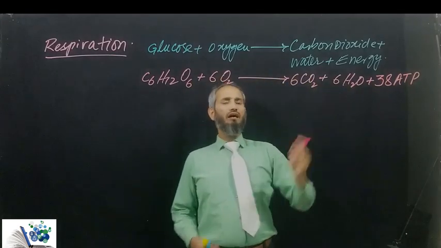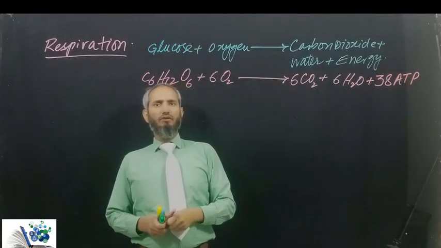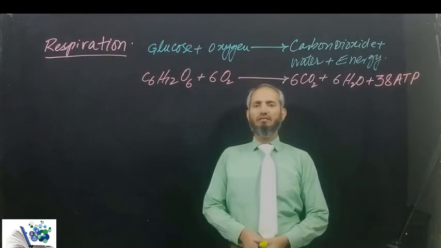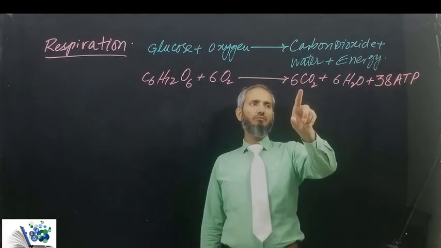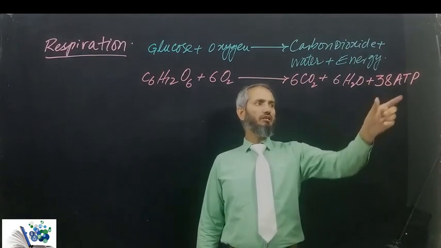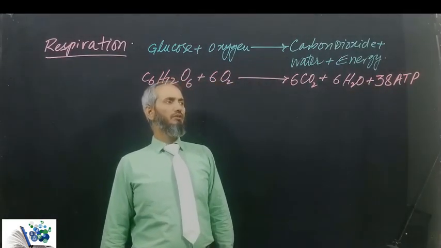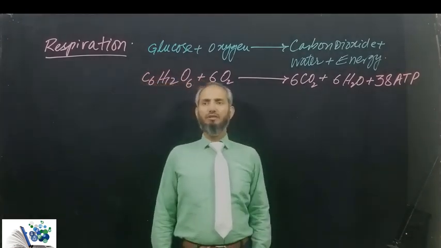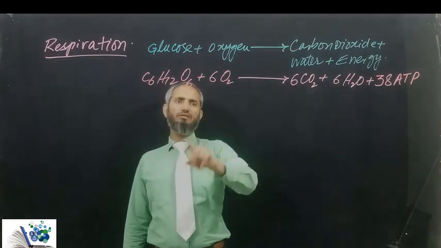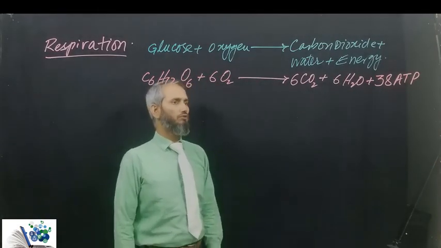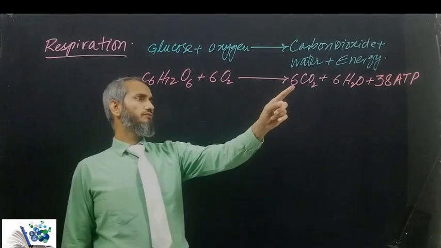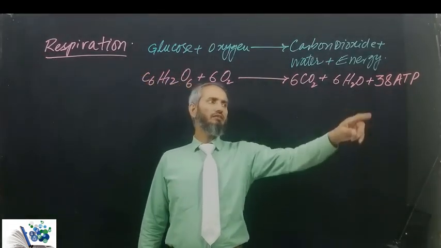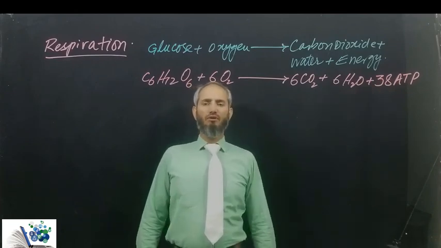This is an ideal equation whereby every carbon of the glucose and every hydrogen of the glucose is ideally oxidized into carbon dioxide and water, and theoretically 38 ATP are produced. And this is a molar equation, means when 1 mole of glucose is oxidized by 6 moles of oxygen, there is the formation of 6 moles of carbon dioxide, 6 moles of water and 38 moles of ATP.